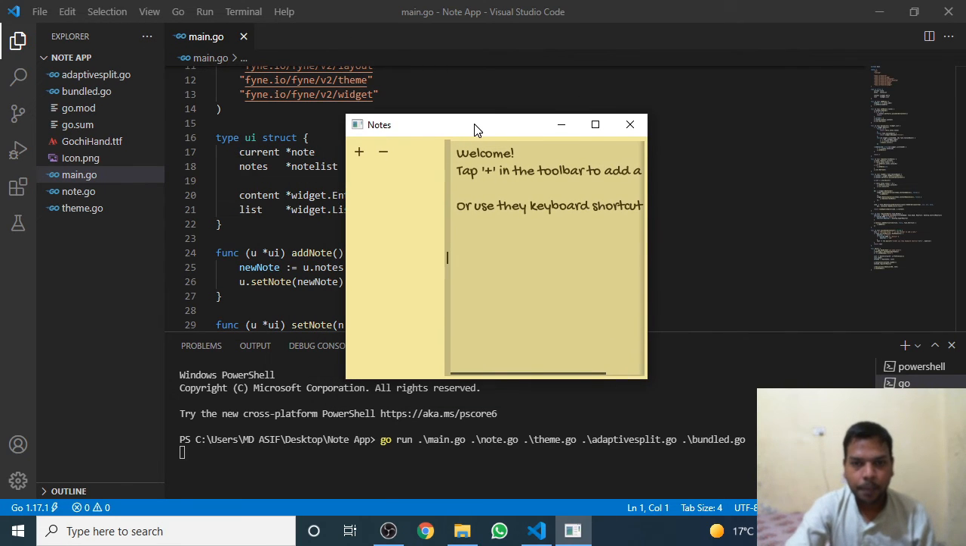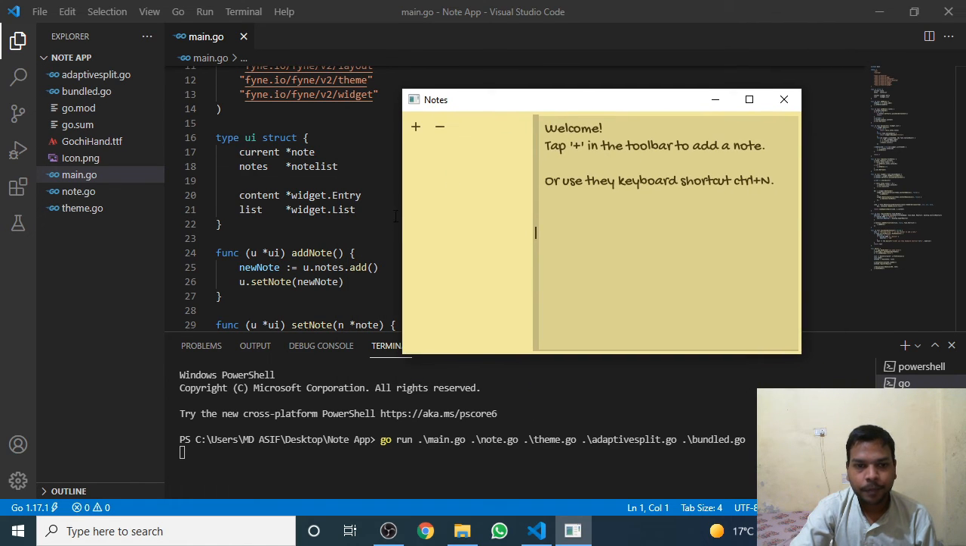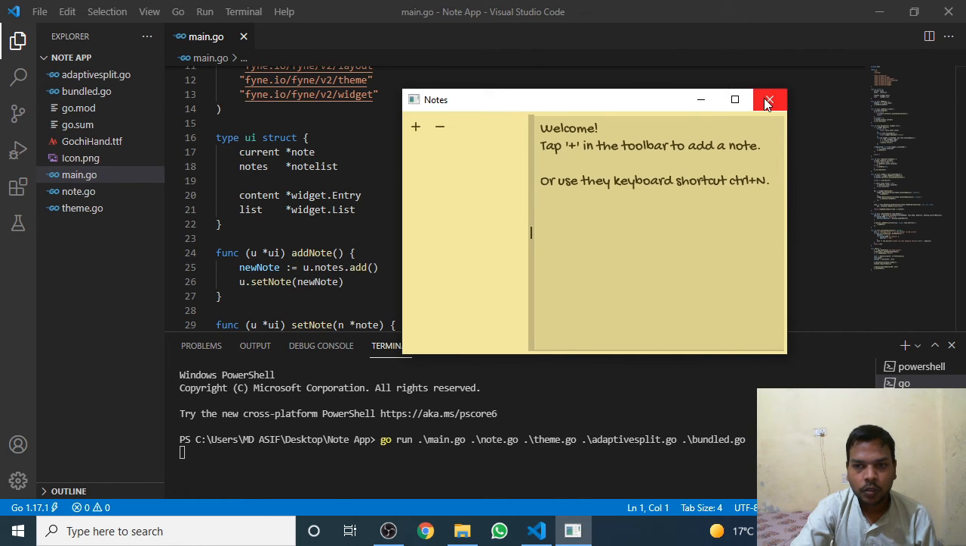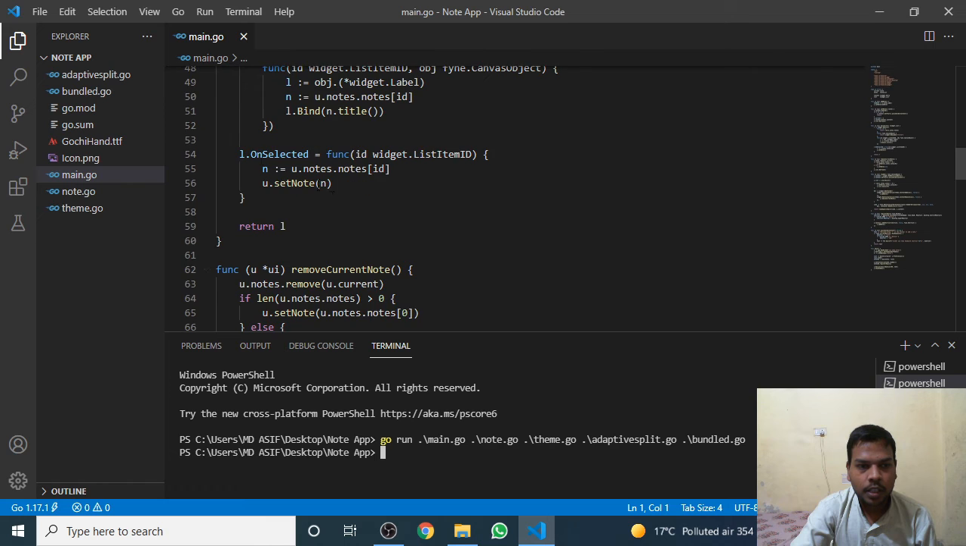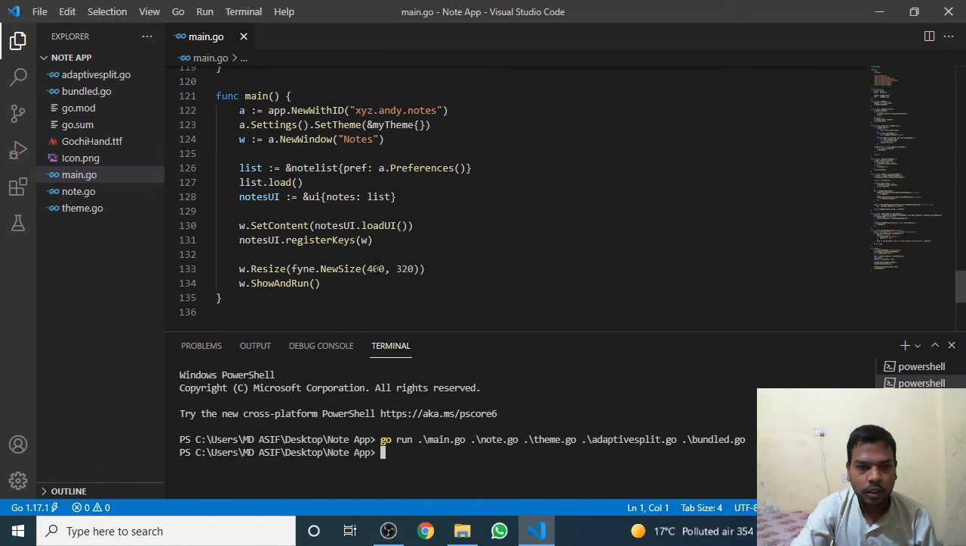So this is the app. It is giving me a placeholder, as there are no notes created, and says tap plus in the toolbar to add a note. Okay, let's make it a little bigger. You see, we have to make it bigger. So what we can do is increase its size from here. This is width, I think this is also 400.